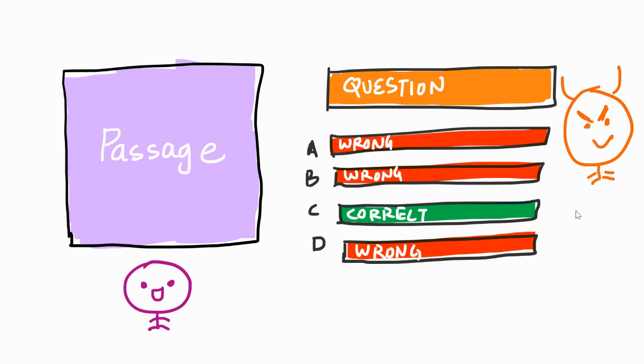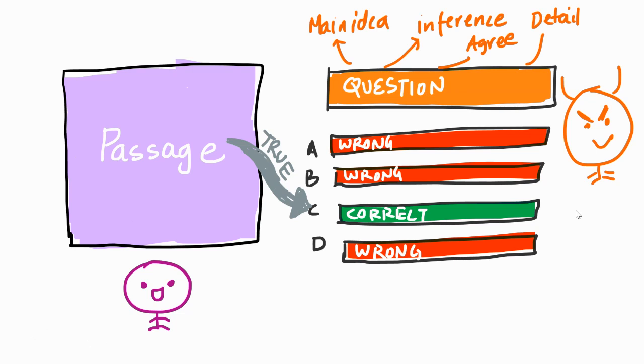This is your structure, right? You have a passage given to you, some question, three options are wrong, one is correct. Whatever is the correct option must be and only be based on the passage, whether it is an inference question, main idea question, whatever it is. It has to be something based on the passage and the passage alone. You actually don't need any other information apart from what is given in the passage. So how does it matter what question it is? Main idea, inference based, agree, disagree, detail based, this based, that based.